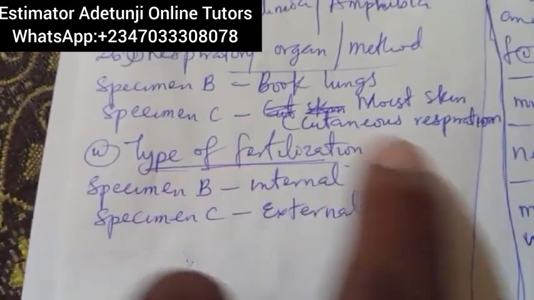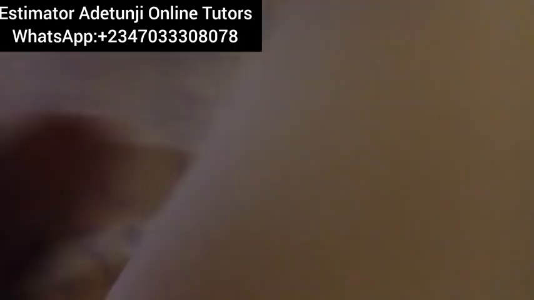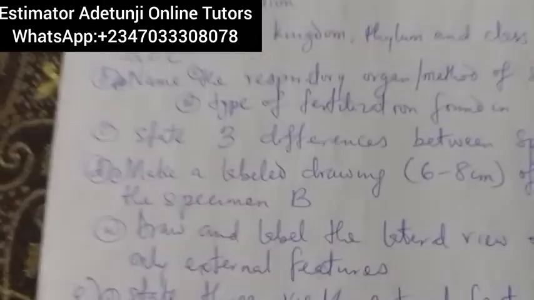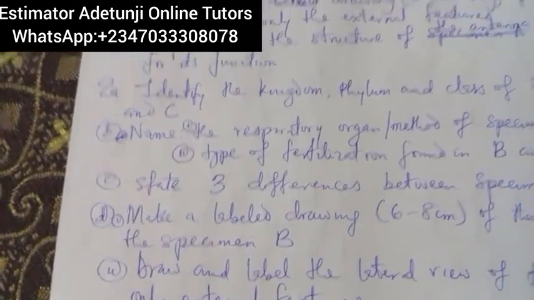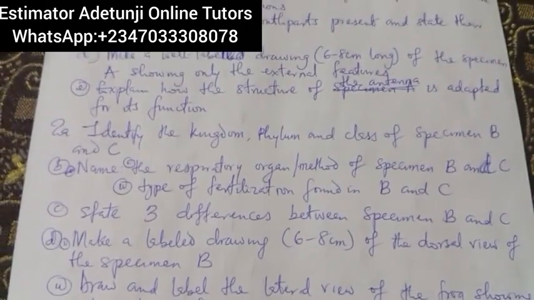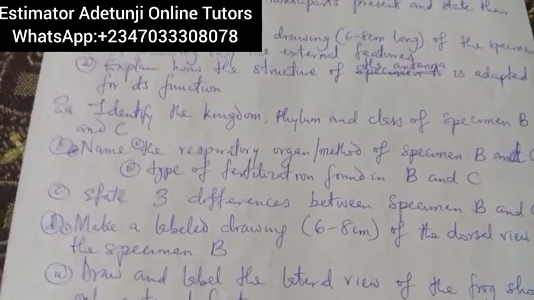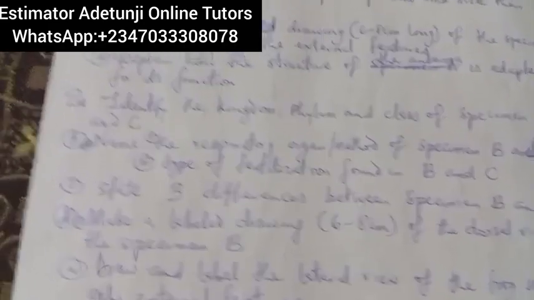I said specimen B is internal and specimen C is external. Alright, I'm going to question number 2C now. It says you should state 3 differences between specimen B and C. State 3 differences between specimen B and C.